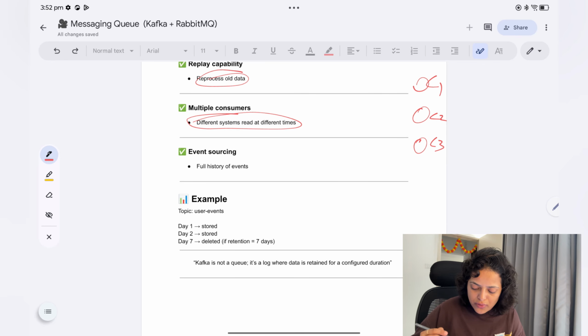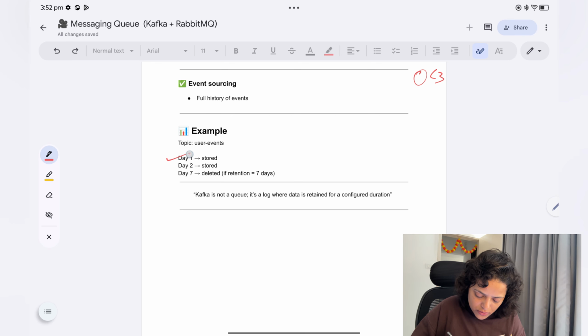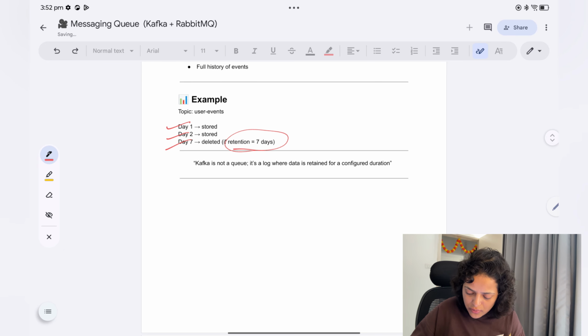And event sourcing, so a full history of events. For example, day 1 you stored it, day 2 you stored it, and on day 7 you delete it, because retention equals 7 days. So Kafka is not a queue, it is a log. It is a log where data is retained for a configured duration.